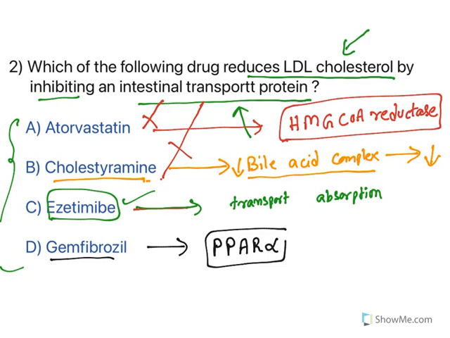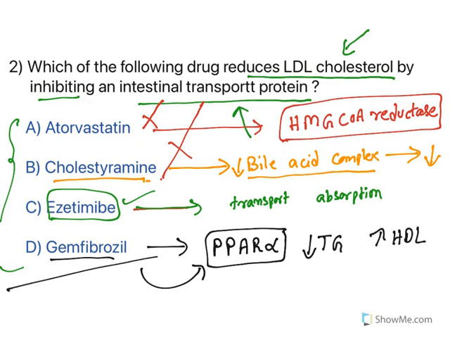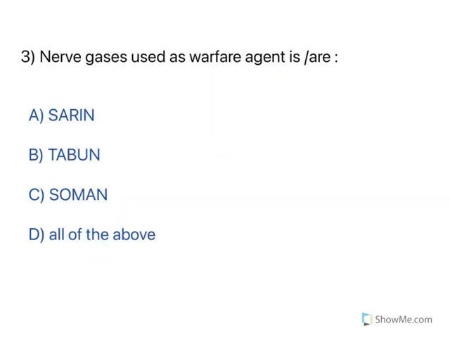It is a nuclear receptor, and gemfibrozil activates it, which interferes with lipid metabolism, because of which triglyceride levels are reduced whereas HDL levels are increased. All of them are lipid lowering drugs. Everyone has a unique mechanism, and the question is about ezetimibe. So, as I told you, these are mechanism based questions. Moving to the next one. Now, see this.